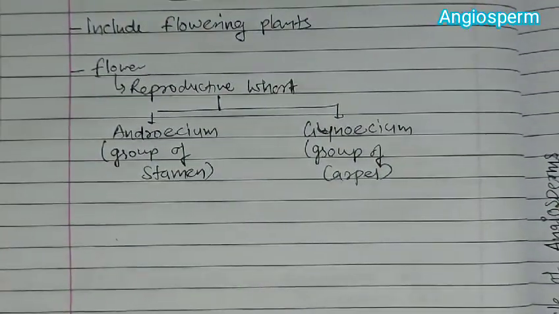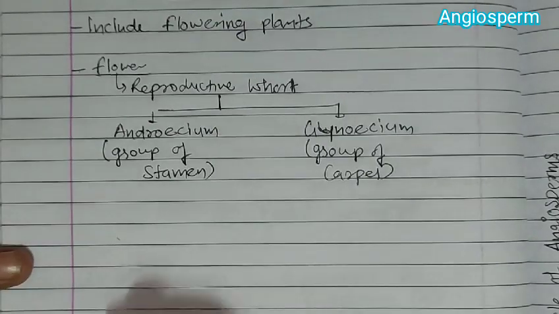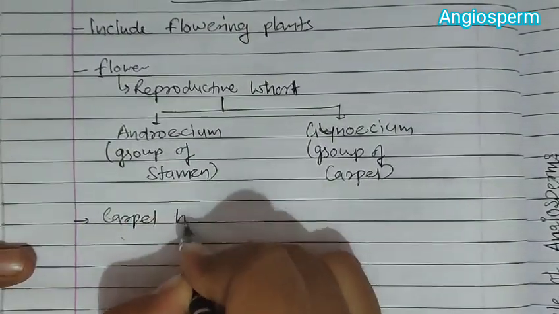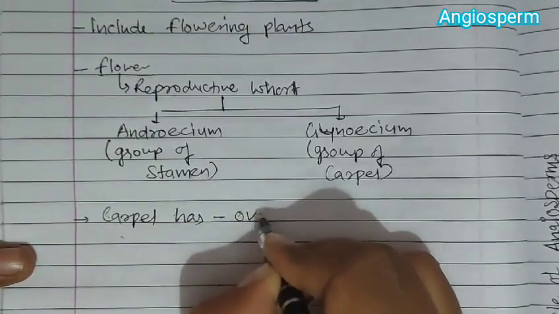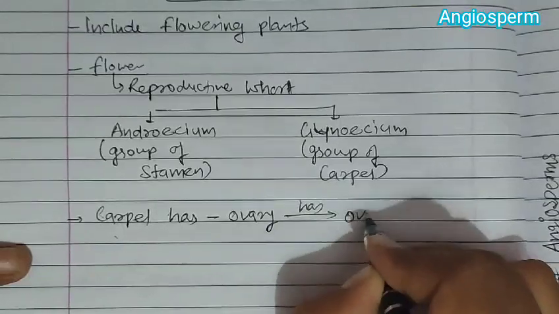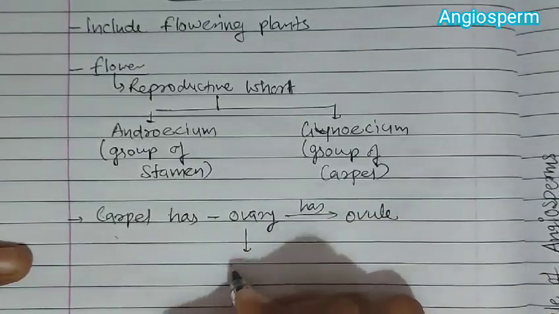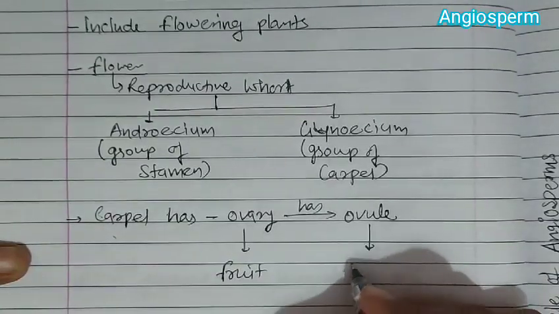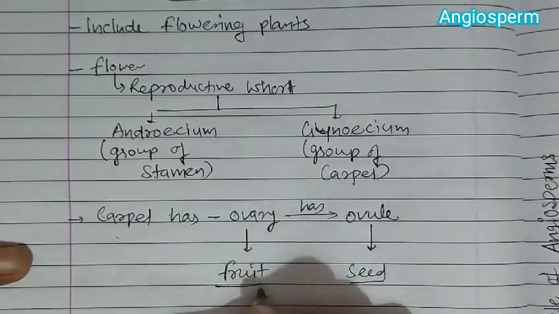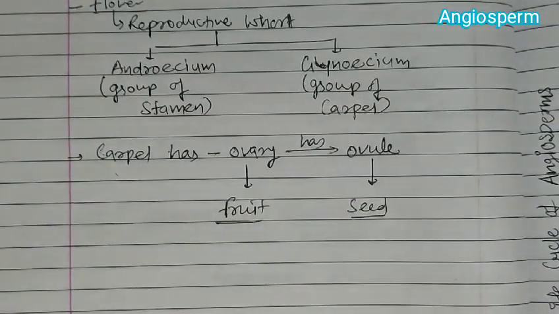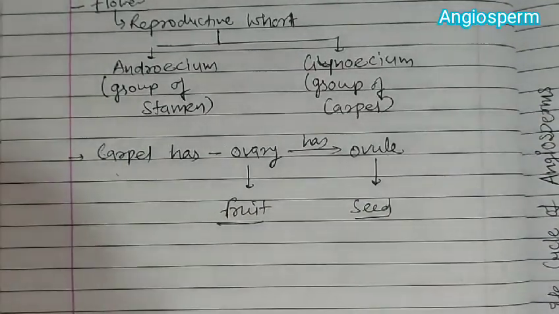Now, if you see the carpel, then the carpel has an ovary and the ovary has ovules. So this ovary forms a fruit and this ovule forms a seed. Means the ovary wall forms a pericarp and the whole fruit is formed. Okay.